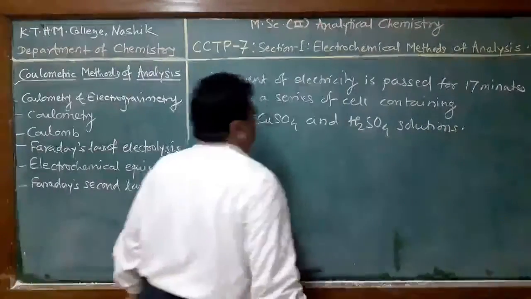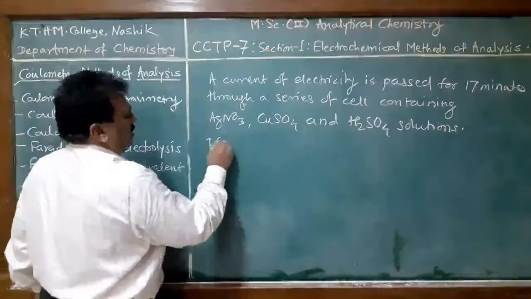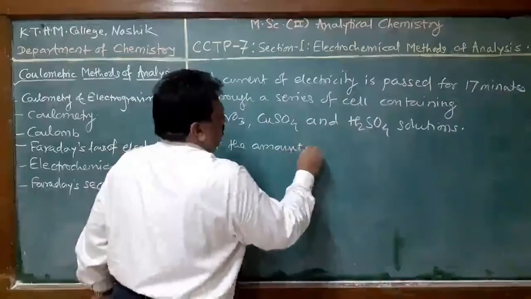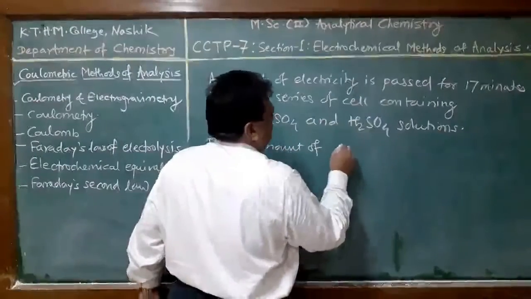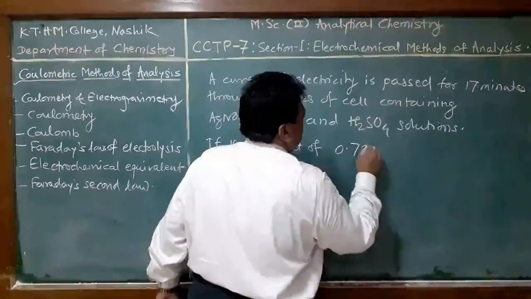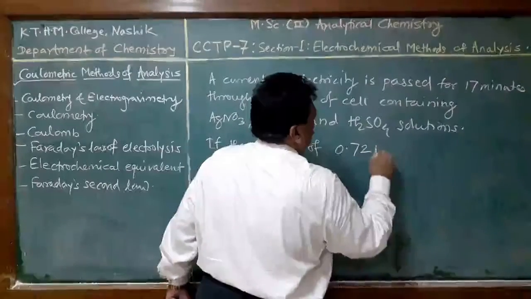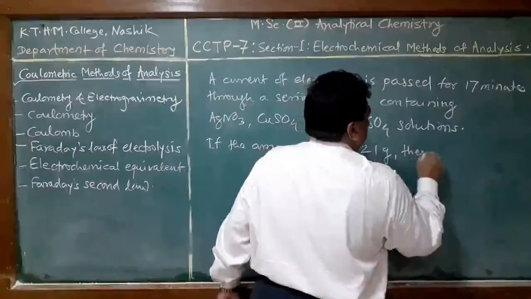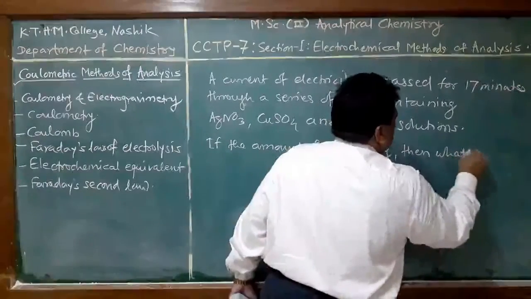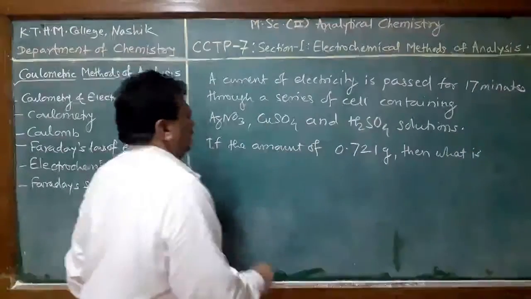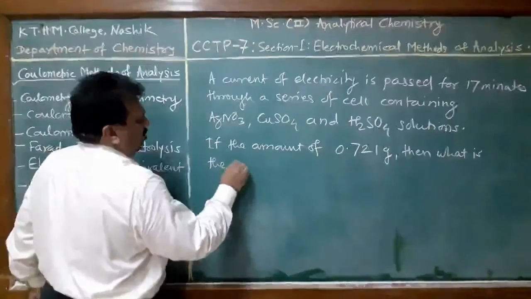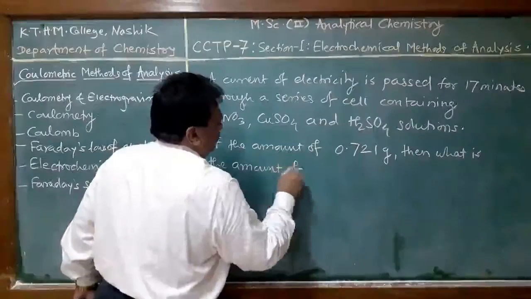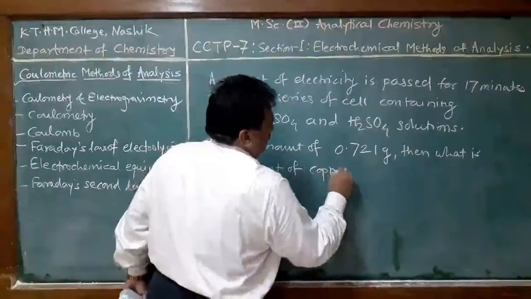If the amount of silver deposited is 0.721 gram, then what is the amount of copper deposited?